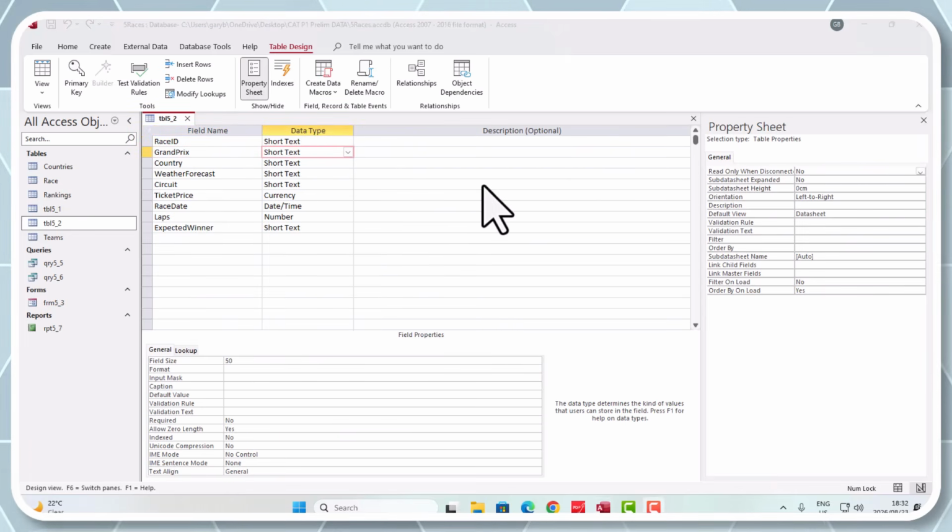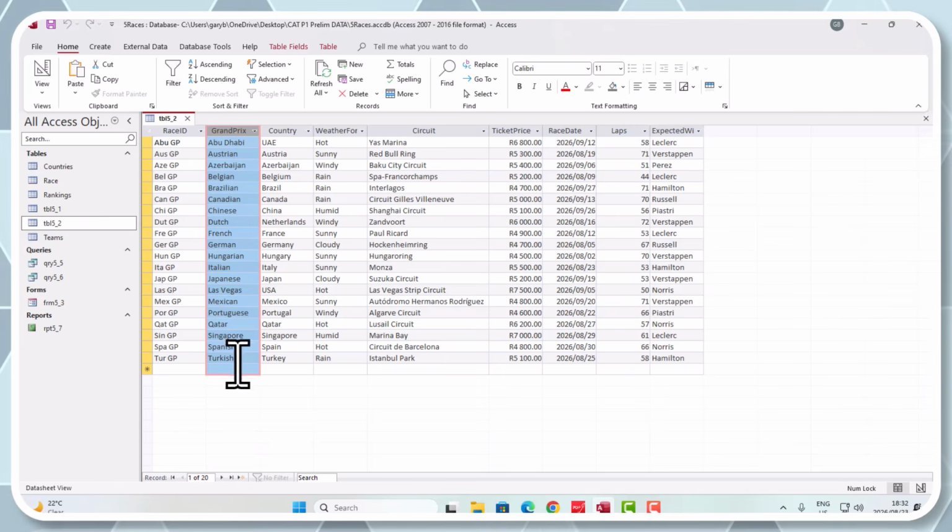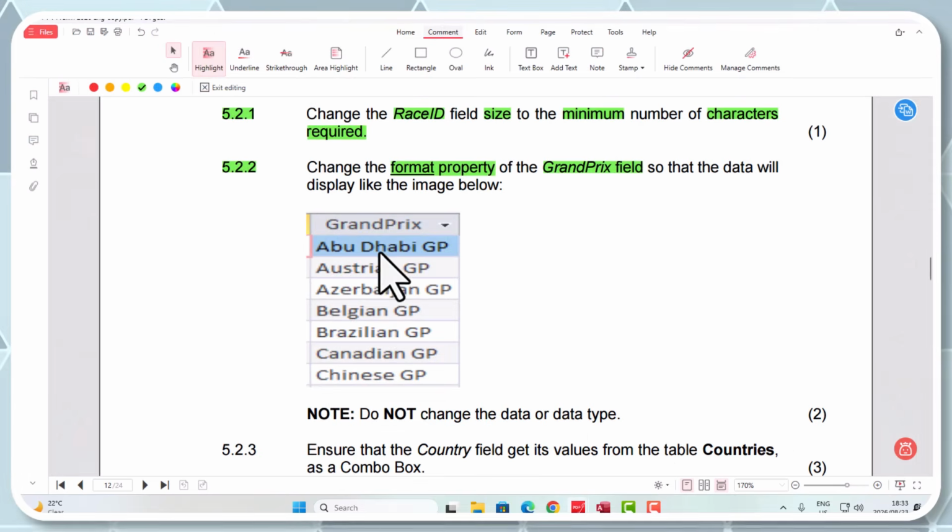Before I go to design view, let's look at what we've got. Can you see the Grand Prix field is missing the GP behind it? Look at the example they've given us: GP, GP, GP. A lot of GPs there. So they want us to add that. What is the symbol for add? It is the ampersand. So we can do that and then add in the letters that it requires.